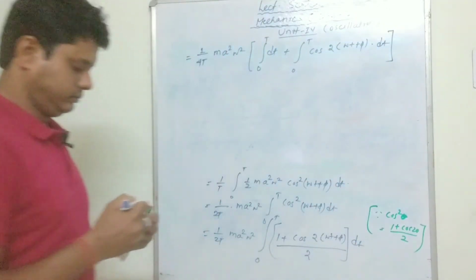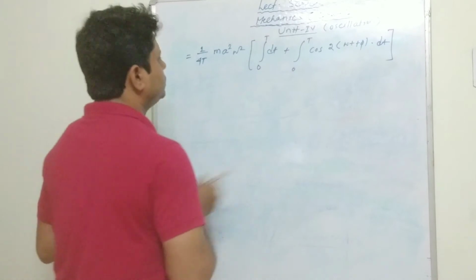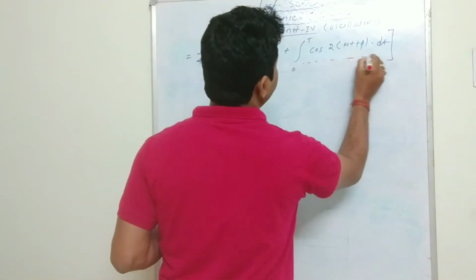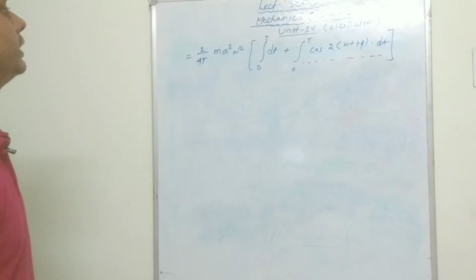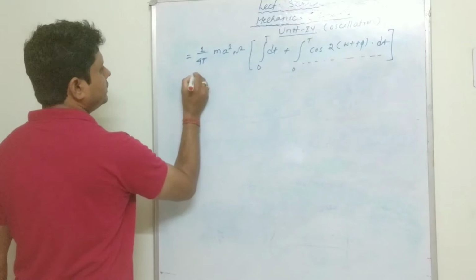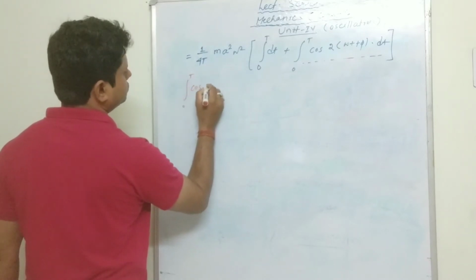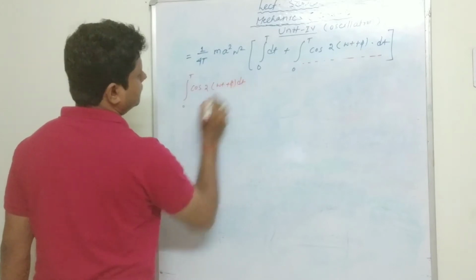Now we can find that the second integral value will be 0. If you do this integration, you are going to get 0. Let's see, 0 to T cos 2 omega t plus phi into dt.